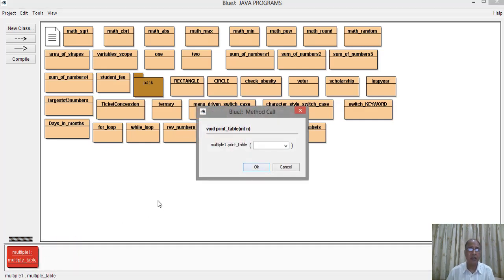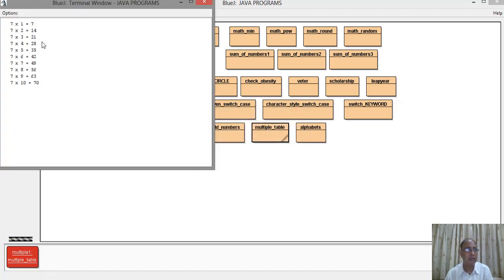When we run the function, see the argument window has come here. Now we will give the number. Suppose we give the number 7 and we press OK. We see the multiplication table here. 7 into 1 is equal to 7, 7 into 2 is equal to 14, 7 into 3 is equal to 21, 7 into 4 is equal to 28, up till 7 into 10 is equal to 70.